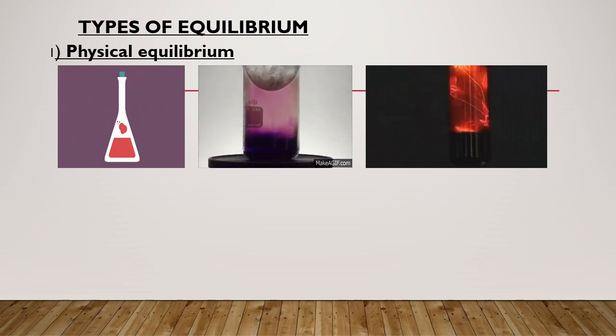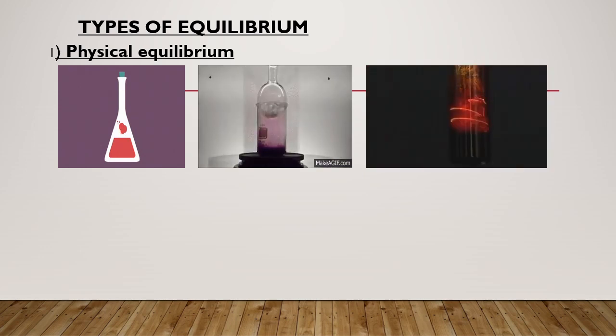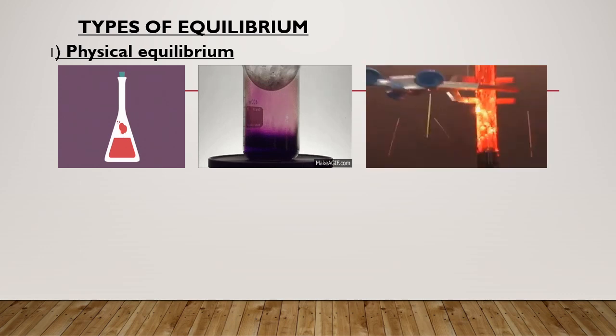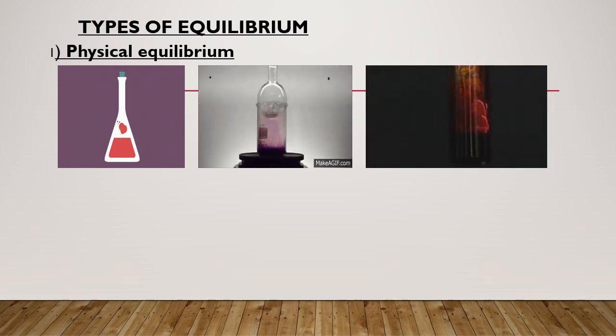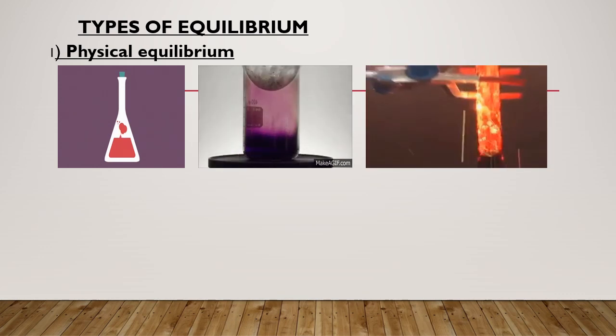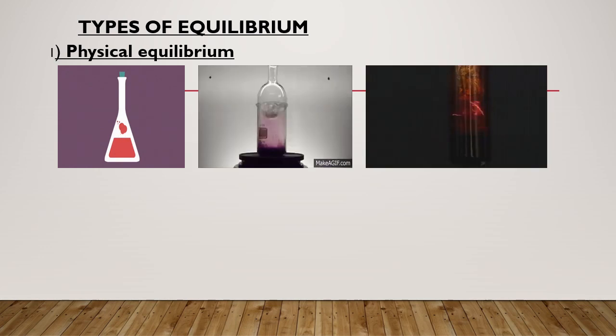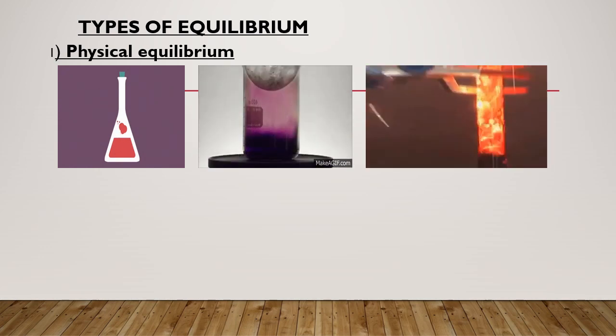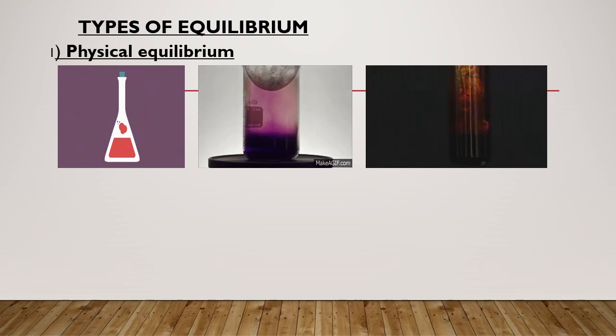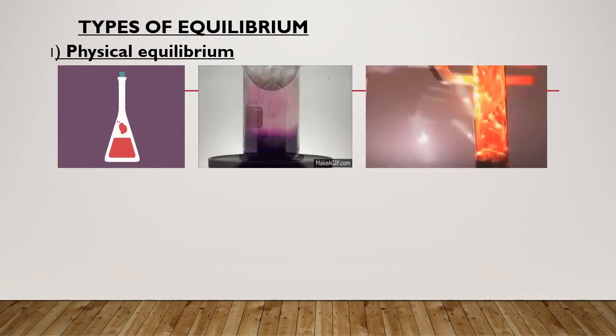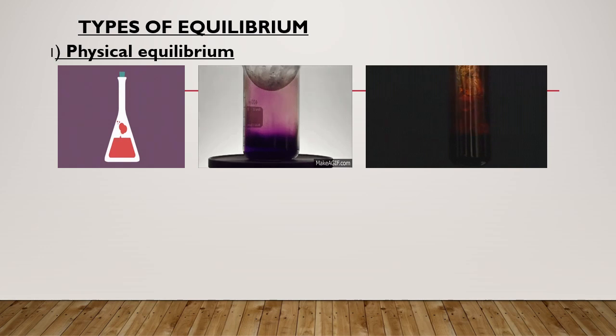So what is equilibrium? It is a condition or a state at which the rates of two opposing processes or reactions balance each other. Under equilibrium we have mainly three types: physical equilibrium, chemical equilibrium and ionic equilibrium. Now let us consider the first one, physical equilibrium. So what is physical equilibrium? If the equilibrium exists between physical processes, then we can call it physical equilibrium.